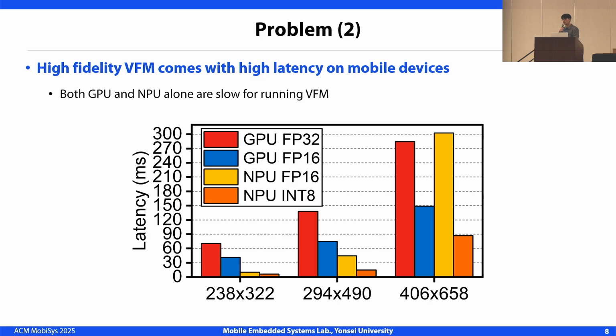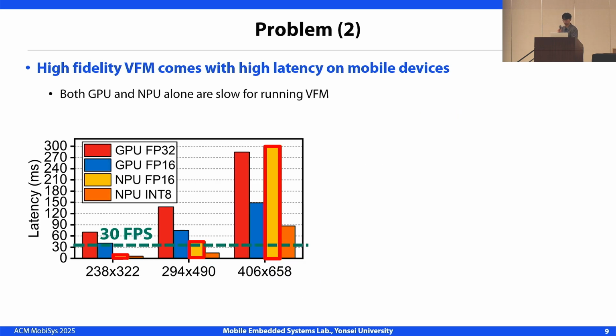While high fidelity is crucial, it comes with significant latency costs on mobile. As resolution increases, latency rises sharply for both GPUs and NPUs, especially with floating point precision. On the NPU side, NPU FP16 can offer real-time inference at low resolutions, but suffers from low accuracy due to low-resolution artifacts, as we previously observed, and shows drastically increased latency at higher resolutions.